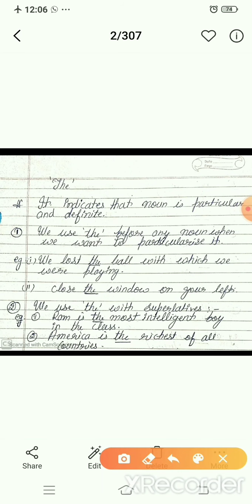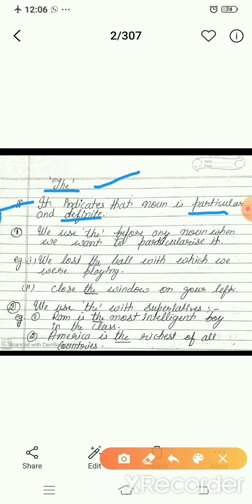Now I am going to explain the article. Which article? "The". Listen attentively. Firstly, it indicates that the noun is particular and definite. It means the article is always used with specific things, particularized things, the things which are very special. The article never comes before general things. It always comes before specific things.